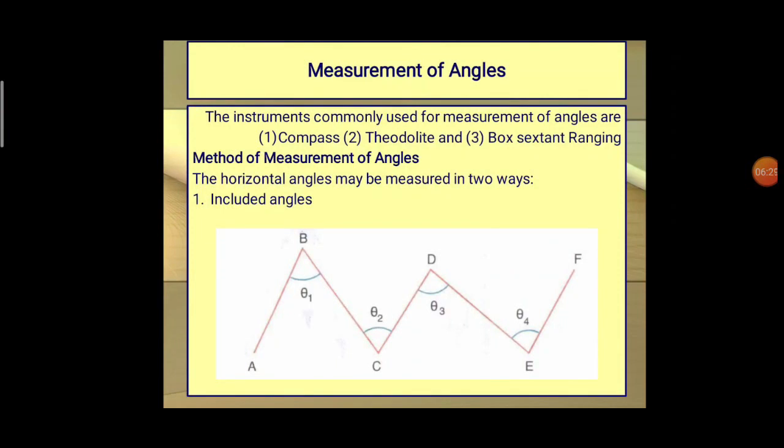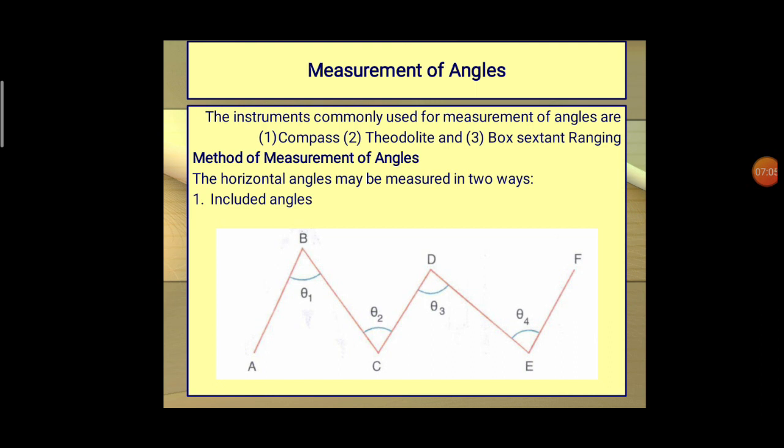The measurement is based upon two methods. The first one is included angles. We already plotted one figure in which we have AB, BC, CD, DE and EF, which are links, or lines. In the included angle method, we find only the angle between two adjacent straight lines.